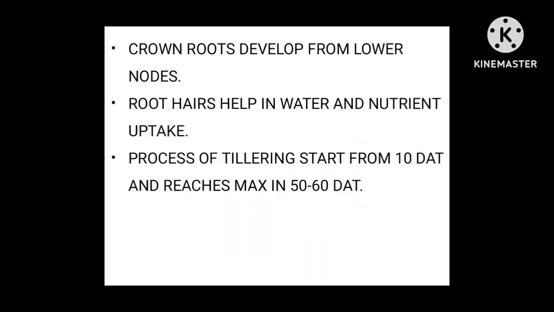And secondary, that is also called crown roots, develop from lower nodes, because in rice crop nodes and internodes are found. Root hairs are also found in rice crop, and root hairs have large surface area, so they help in uptake of nutrients and water. The process of tillering starts from 10 days after transplanting and reaches maximum in 50 to 60 days after transplanting.